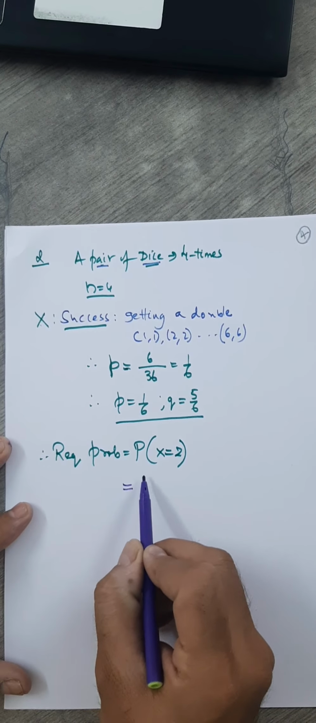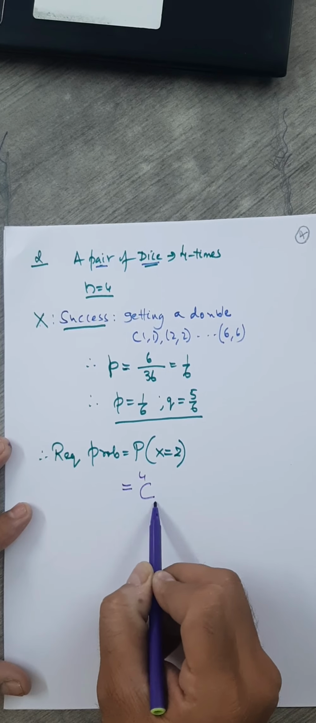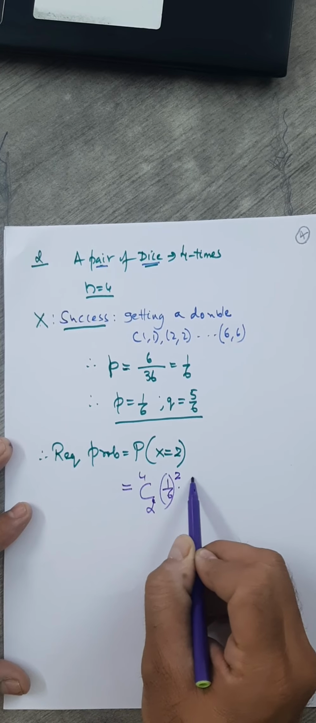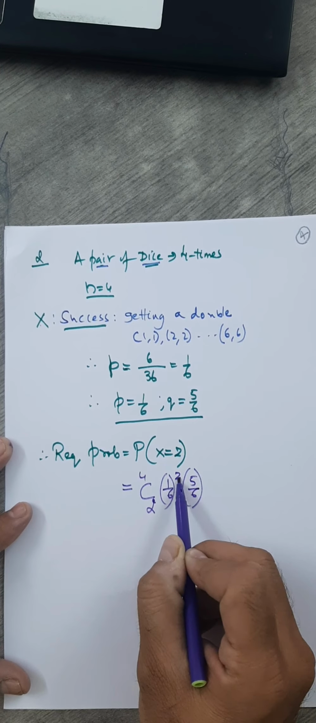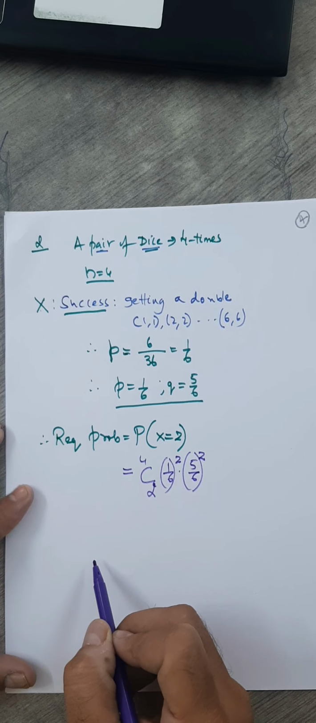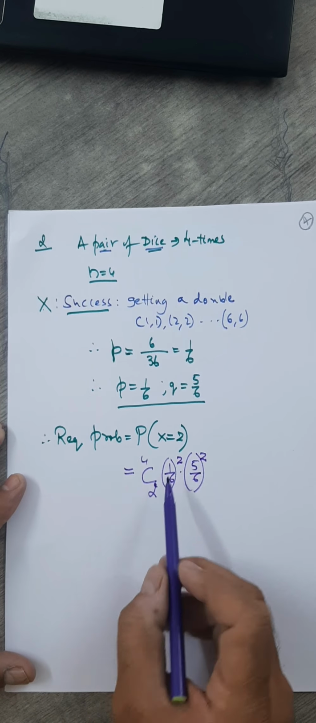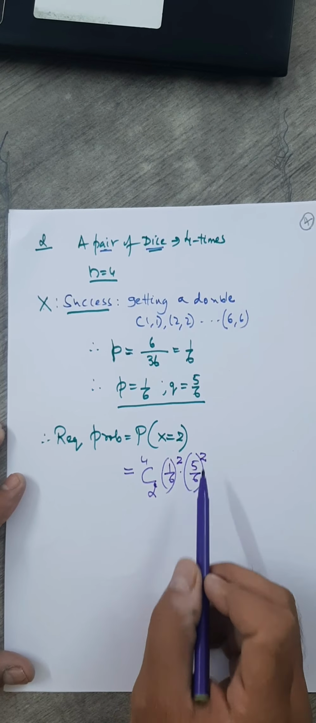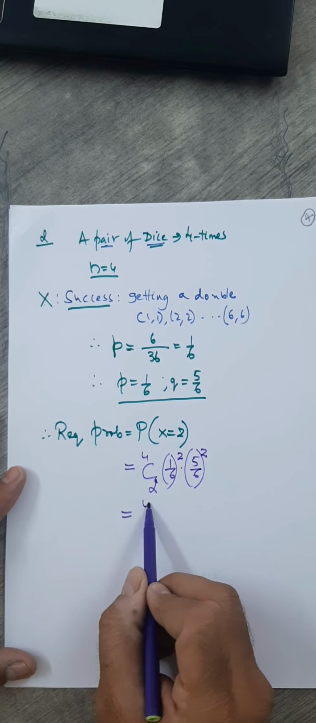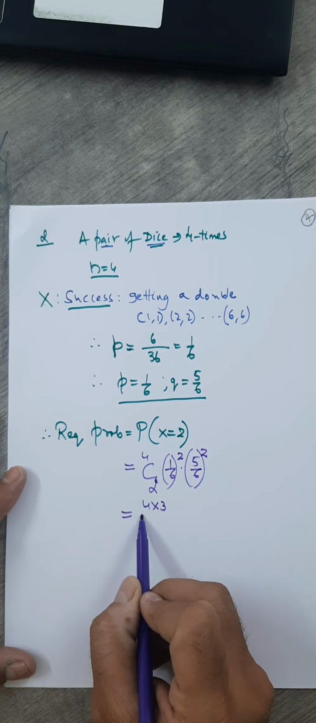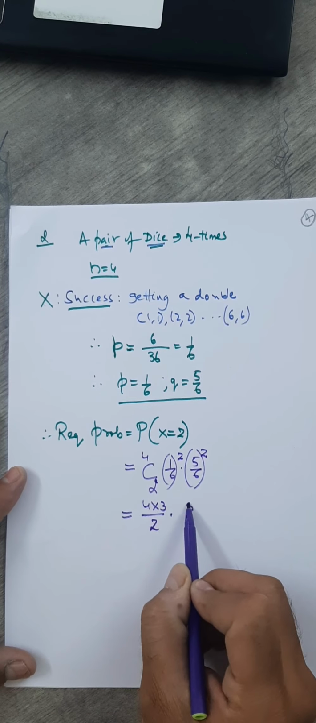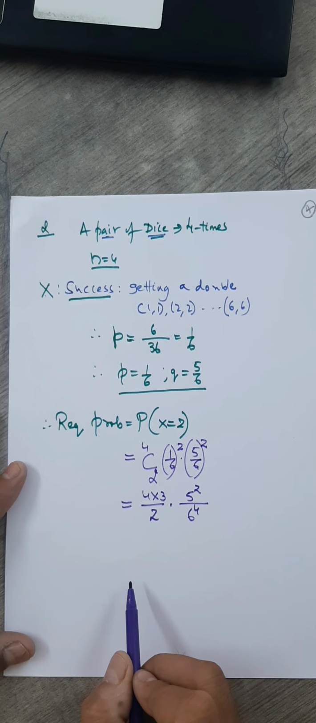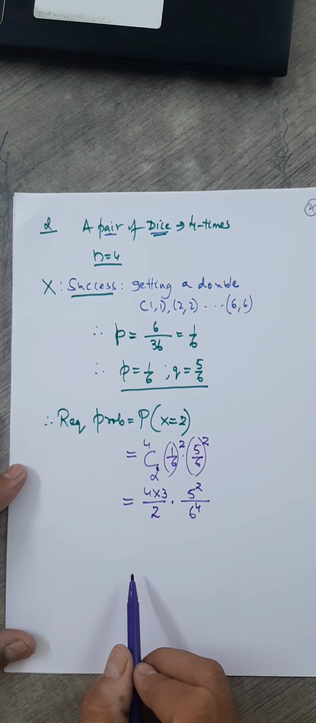Okay, so let's write the formula. What's the formula? 4C2 into probability, that is 1 by 6 raised to 2, into q, which is 5 by 6 raised to how much? 2. Fine. x equals 2 here. So 4C2, 1 by 6 raised to 2, 5 by 6 raised to this one. Now what is 4C2? You know 4 into 3, 2 factorial will get cancelled upon 2. This is 5 squared, and what about this? 6 raised to 4. It is nothing but 6 raised to 4.